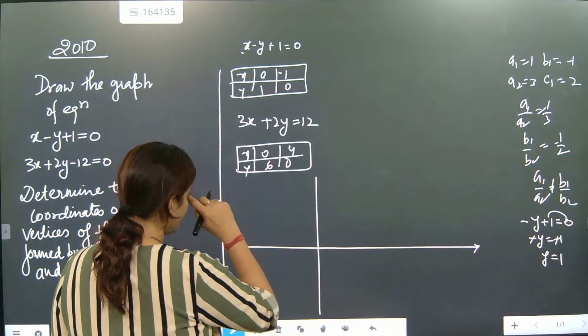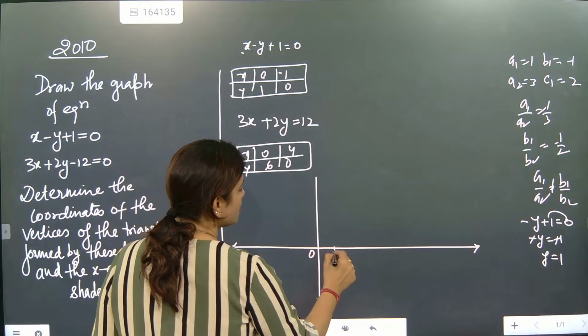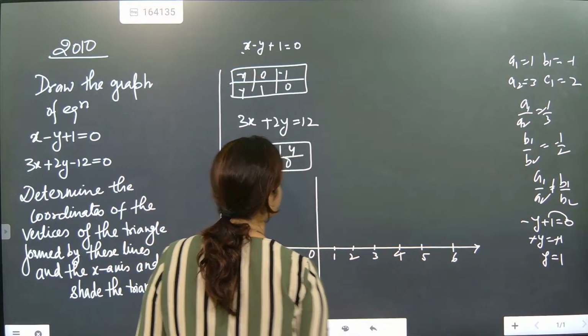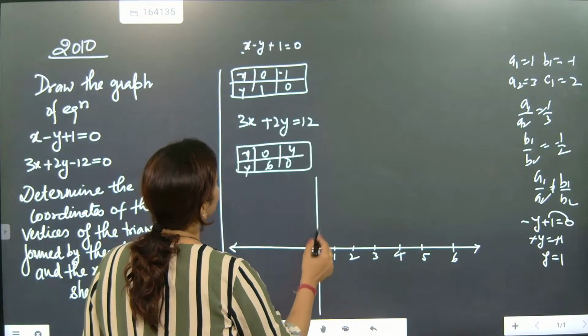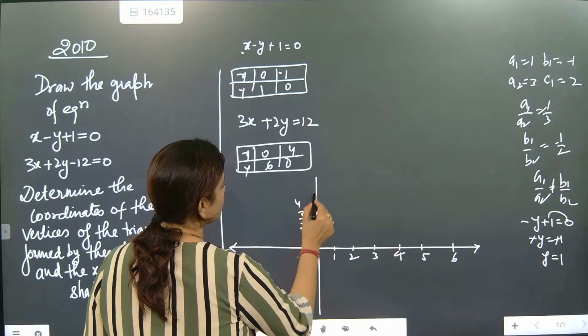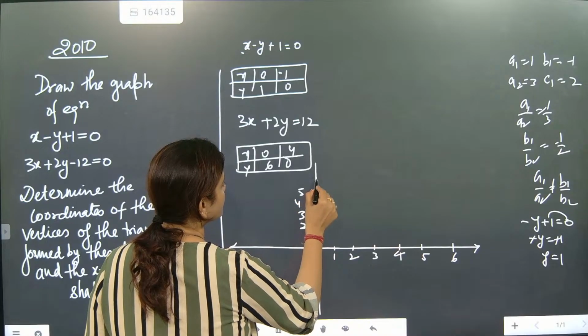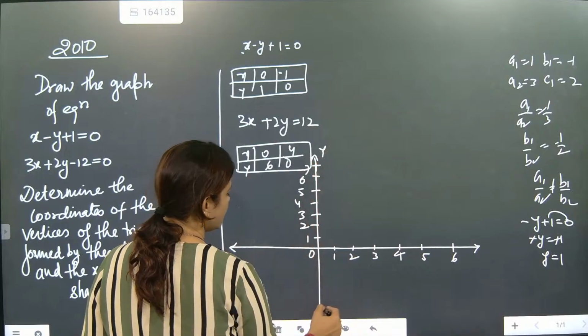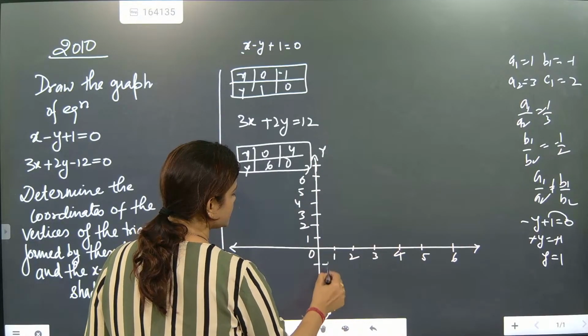Okay, so how are we going to draw the line? Check this now. 0, 1, 2, 3, 4, 5, 6. And here the maximum x value is coming to 7. This is y and this is y dash.